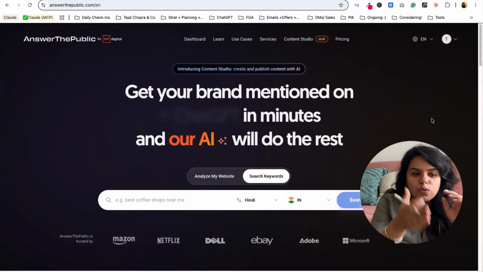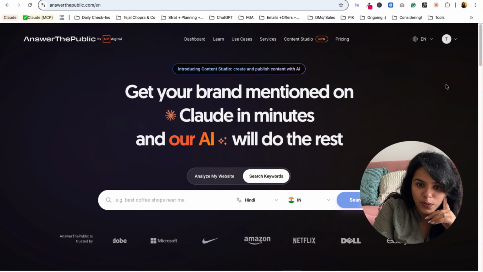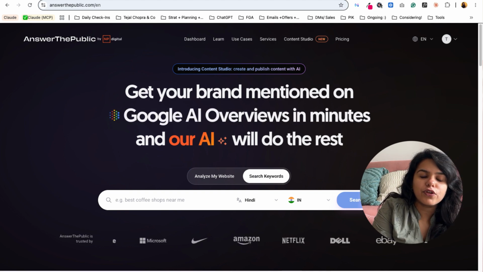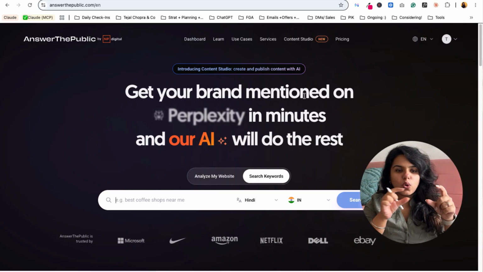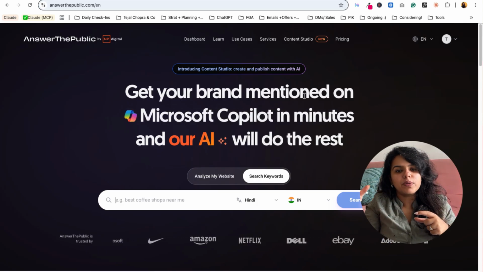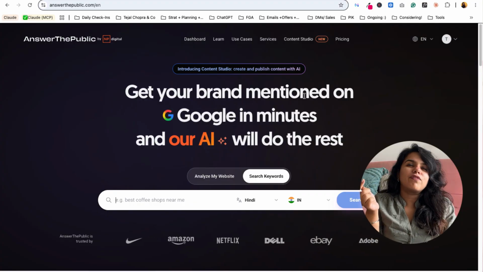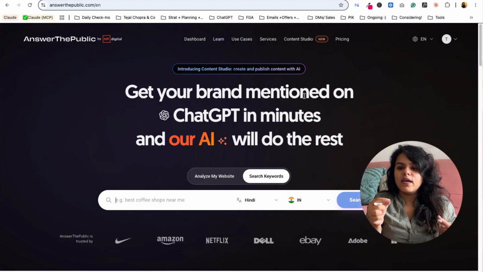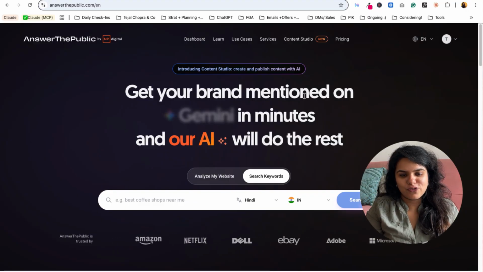So what you need to do is go to a website like answerthepublic.com and enter your email ID to log in. It would need that to give you a certain number of free searches. You can either utilize all the free searches that are available, sign up for a free trial, or use multiple tools with their free searches to get more data in case you need that. But be mindful of the keywords you input, because the searches are limited in free options, so you are able to make the most of all of these tools.